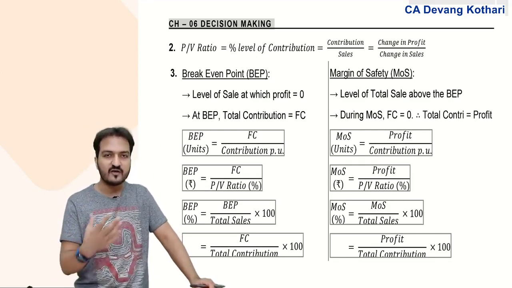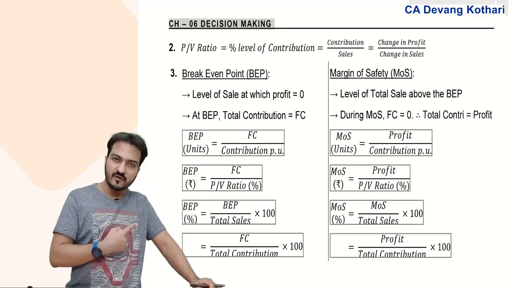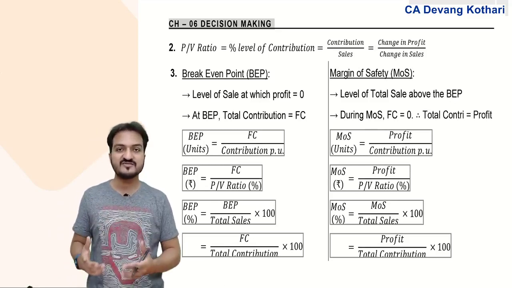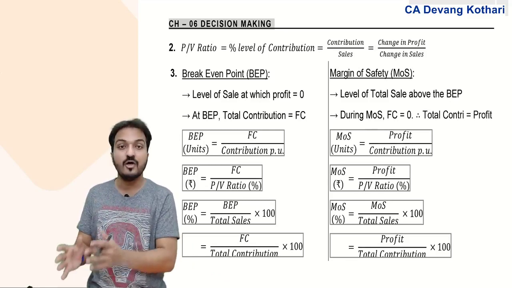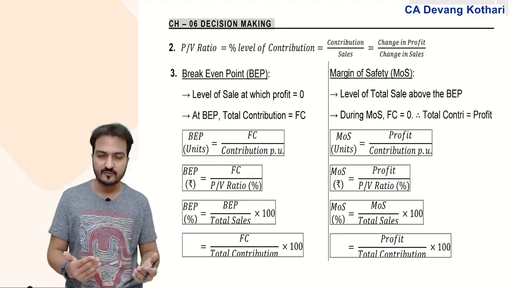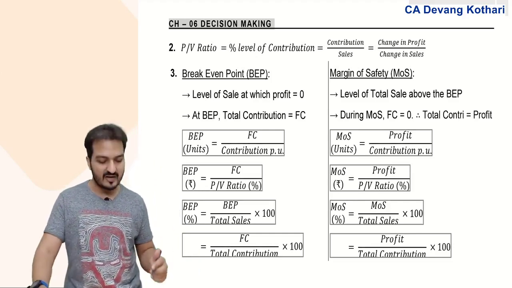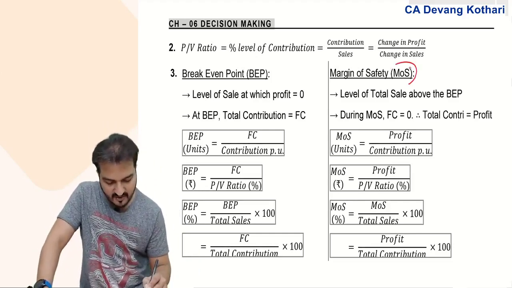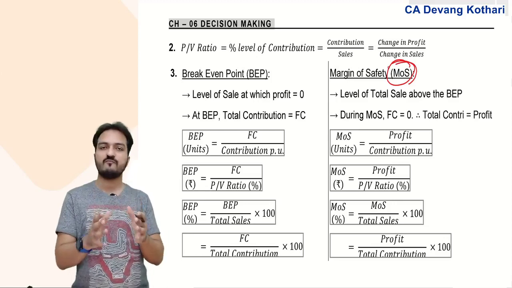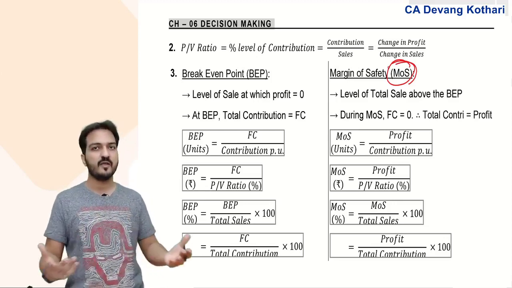Obviously not. If my break-even point is 500 units, then my estimated sale, my plan to sell next year, will be much more than 500. So whatever I sell after break-even point is called margin of safety. Margin of safety means the level of my total sales above the break-even point.